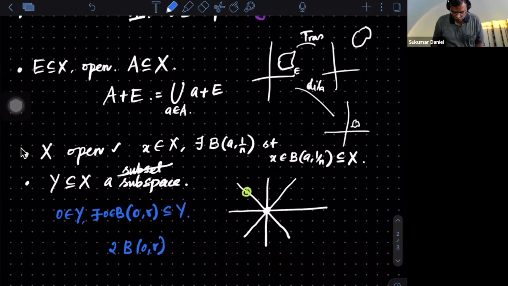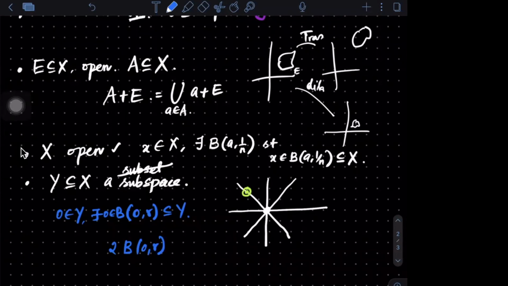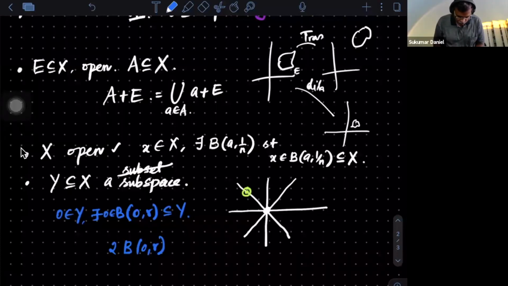Now you can replace 2 by anything. Now what do you conclude from that? X is a subset of... We have already done this. If you remember, if I take B(0,r) and B(0,n) for all n, and take the union, this we have done.